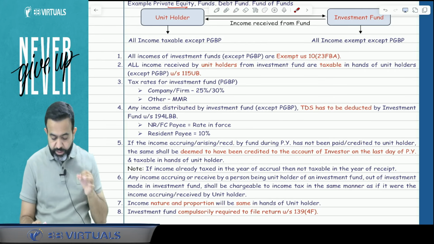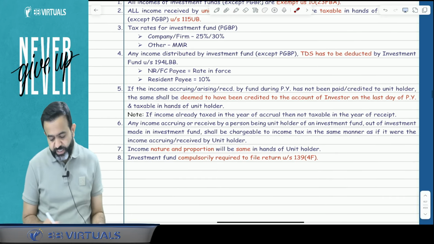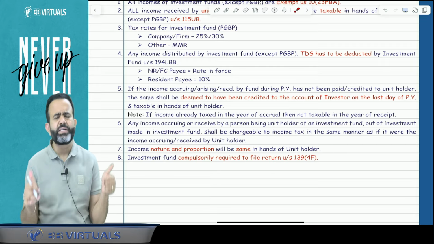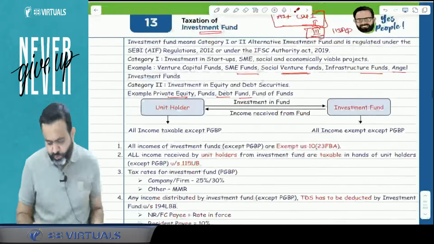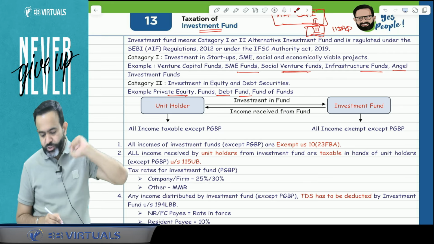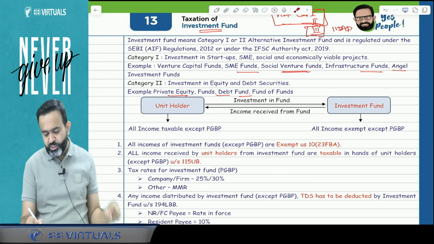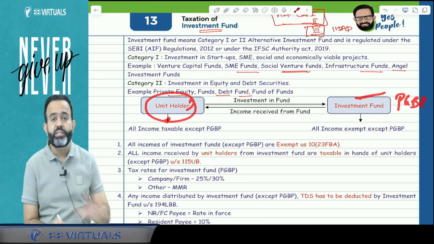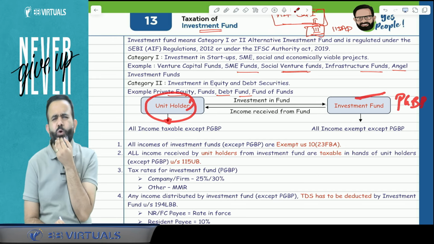Now guys, one more point. Remember, in case of the investment fund, the investment fund is mandatorily required to file the return. Now guys, there is one more point. Sir, what about the losses? Because you have mentioned that in case of the investment fund, PGBP income is taxable here, and all other income is taxable in the hands of the unit holder. So what about the losses?